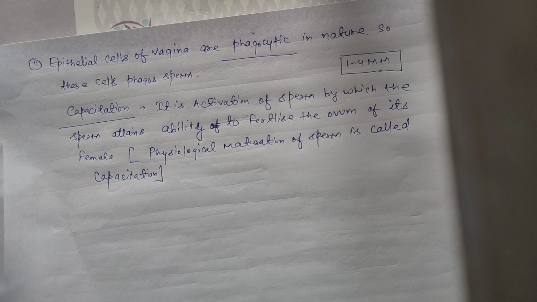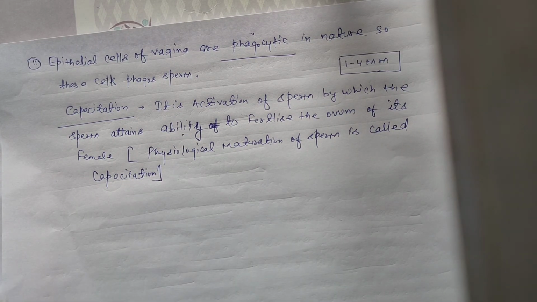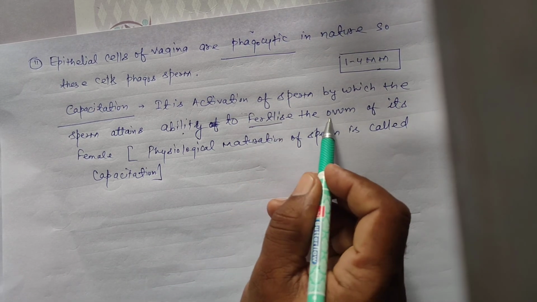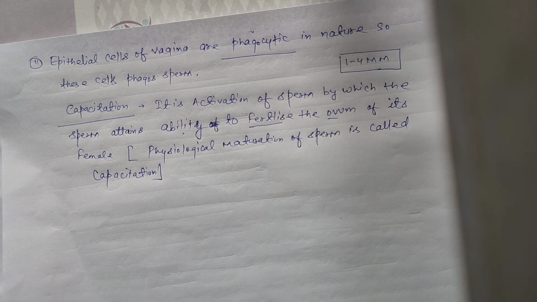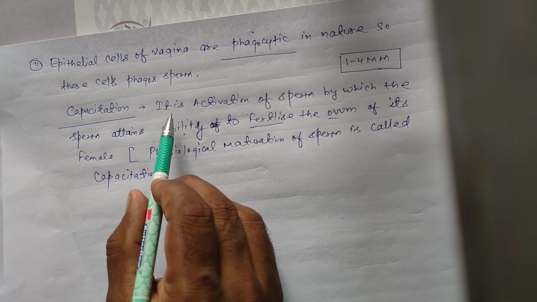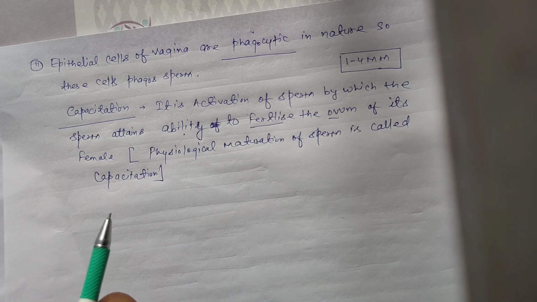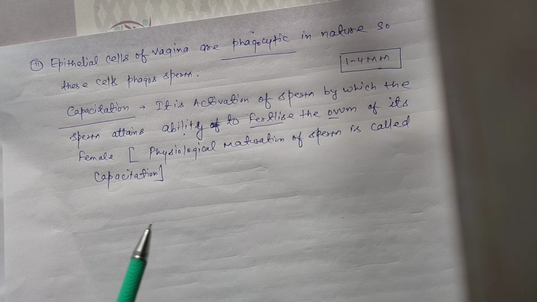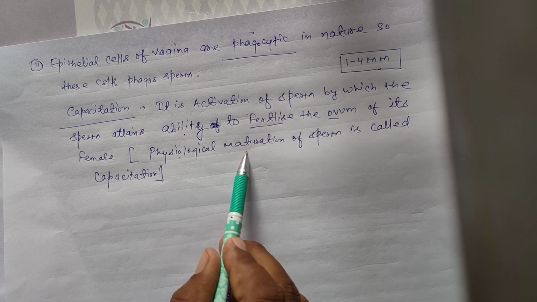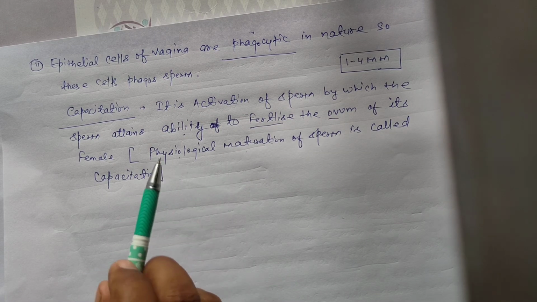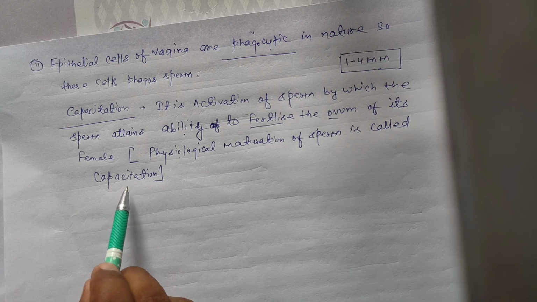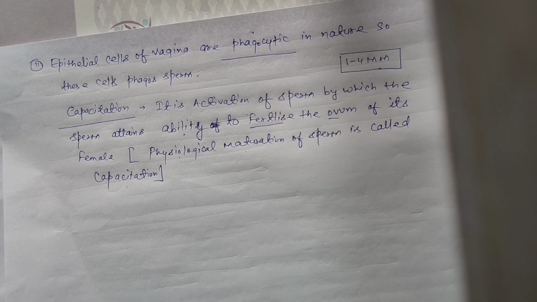Once again, capacitation means to get ability to fertilize the ovums. It means sperms get the ability to fertilize the ovums. It means functional maturation of sperm is called capacitation.